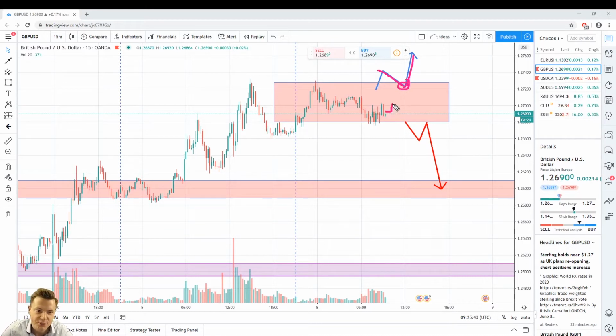Same scenario for a short. If price with an impulsive movement forms a breakout of support levels and a pullback, it will be a nice opportunity to take a short trade, and my first target in this case will be around 1.26.